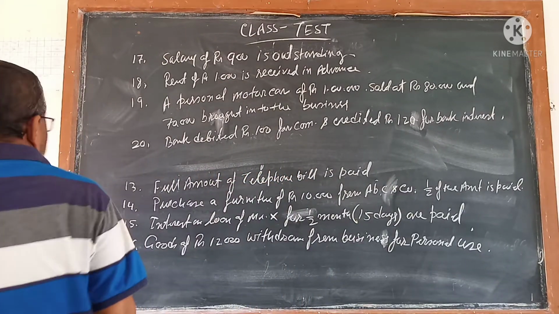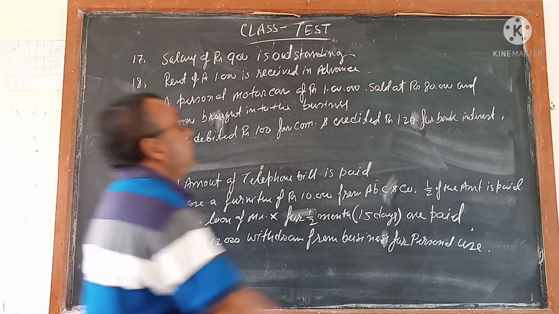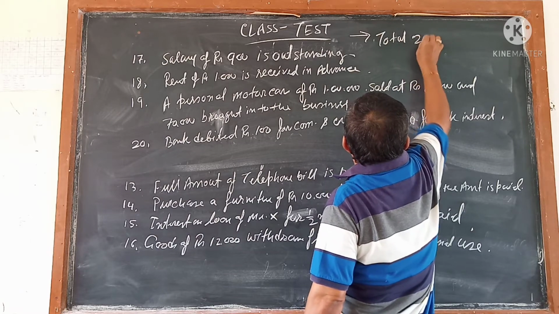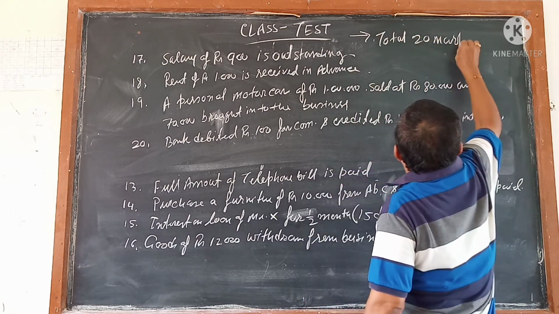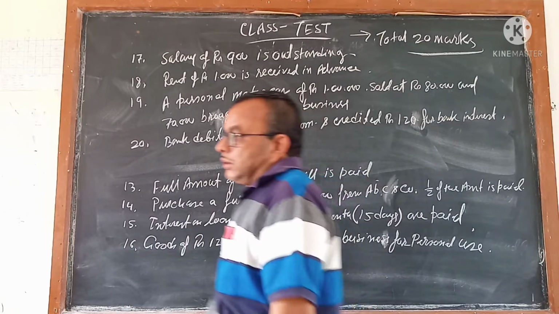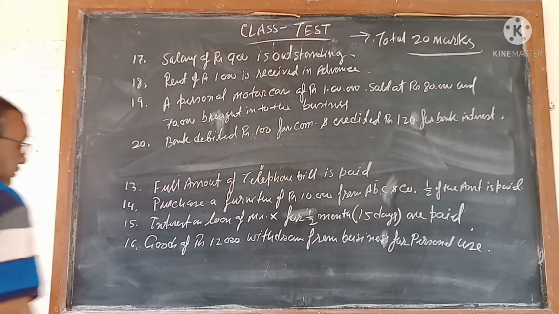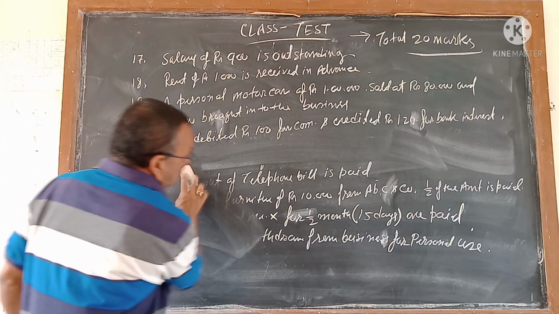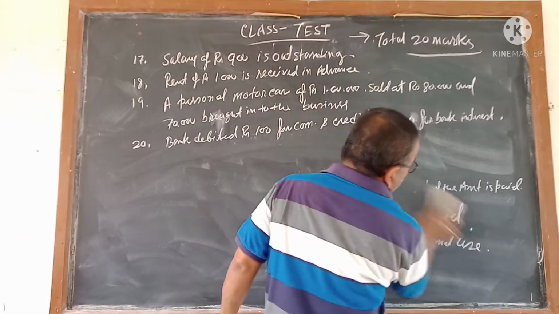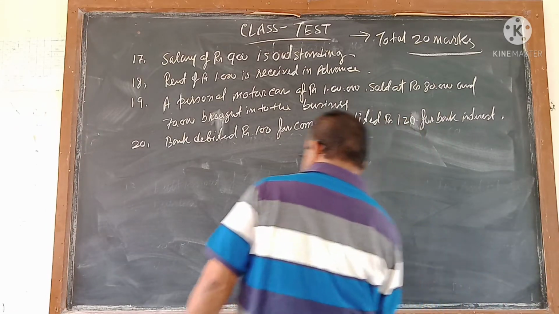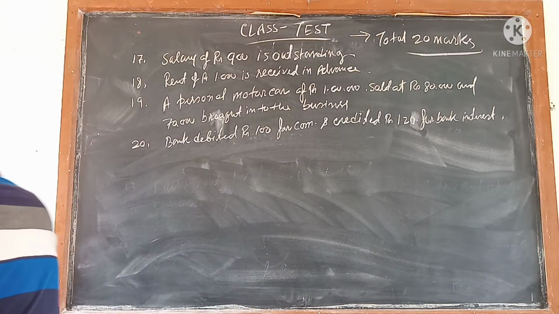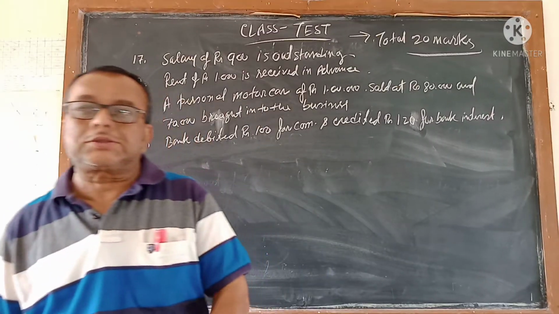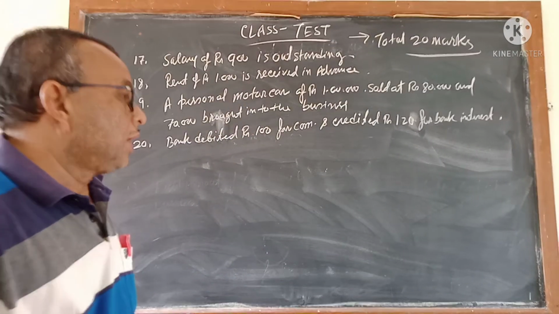In total I have given 20 transactions and the test is for 20 marks. Every student should write this test. When you submit it, I will check it, and according to the proportion of marks you get in this test, I will give the marks for the internal.